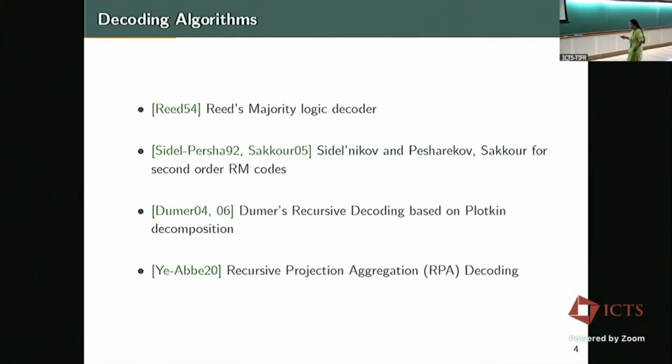And then there is Dumer's recursive decoding, which is based on the Plotkin decomposition of Reed-Muller codes. And this has had analytical results too, even the previous ones had. This works for any r in general, and that is more or less, I could say, the state of the art for many, many years. Then this new algorithm by Ye and Abbe came in, the conference version in 2019 at ISIT. It's called recursive projection aggregation. I'll describe the decoding algorithm, and what we have done is provide an analysis of this particular decoding algorithm.